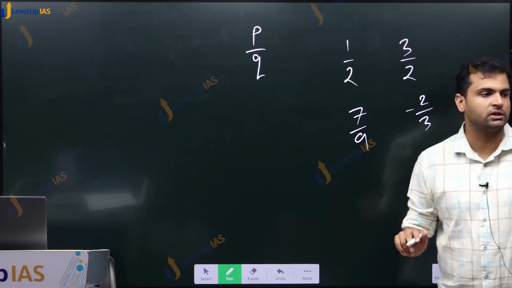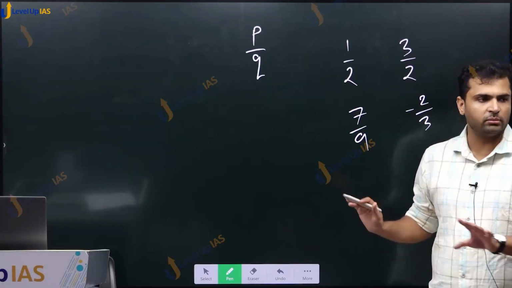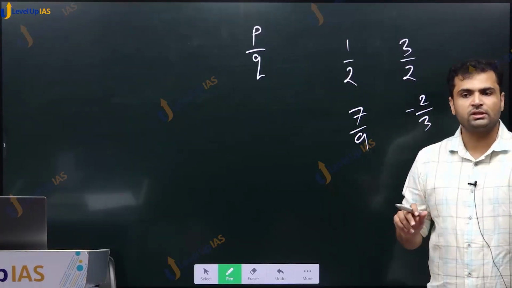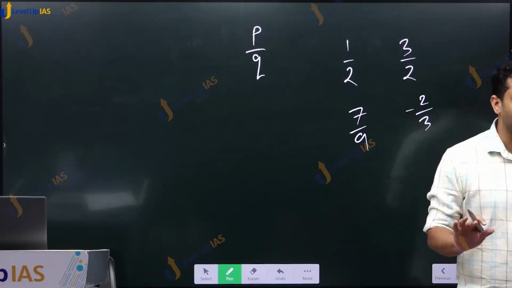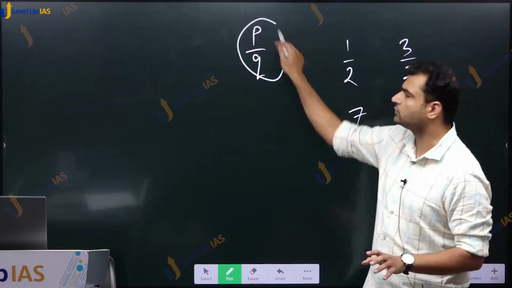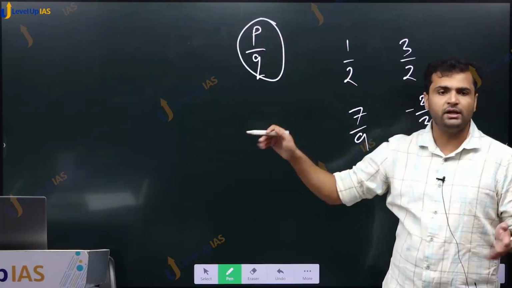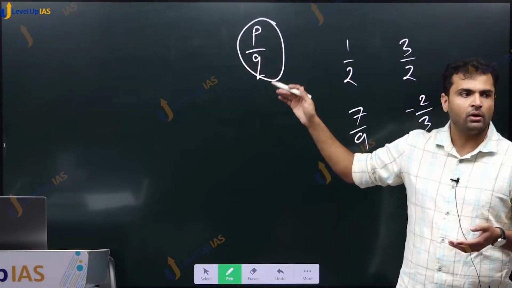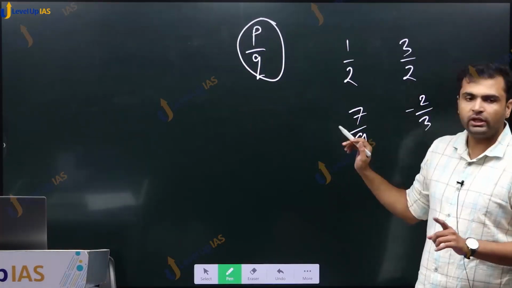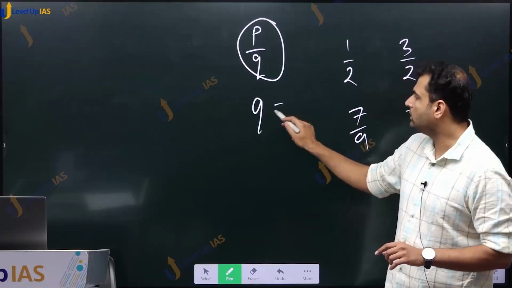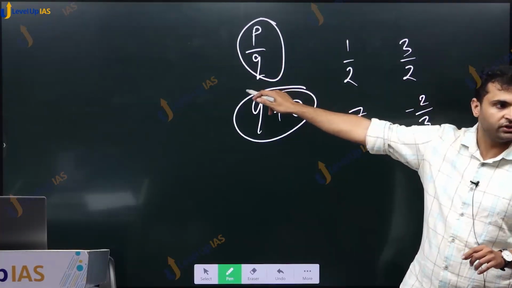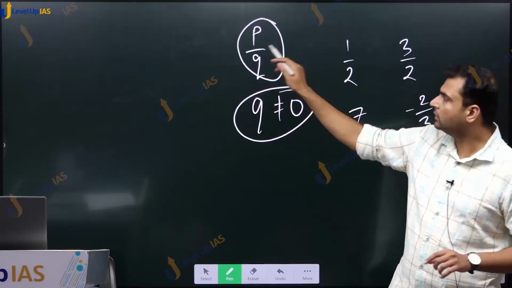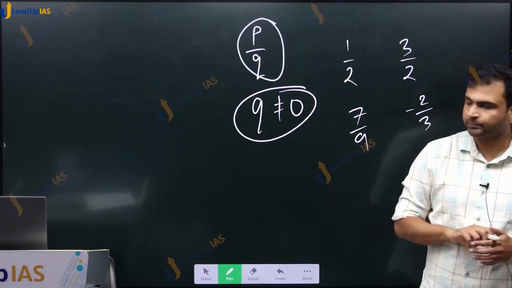Again, these terminologies are important. You need to remember the terminologies and what they mean. If the question says p is a rational number, you need to know what we mean by rational number. The rational number is something of this form, where p and q are any integers. They could be positive integers or negative integers. Only rule is q is not 0. Denominator cannot be 0. Okay, that is the rule for rational numbers.